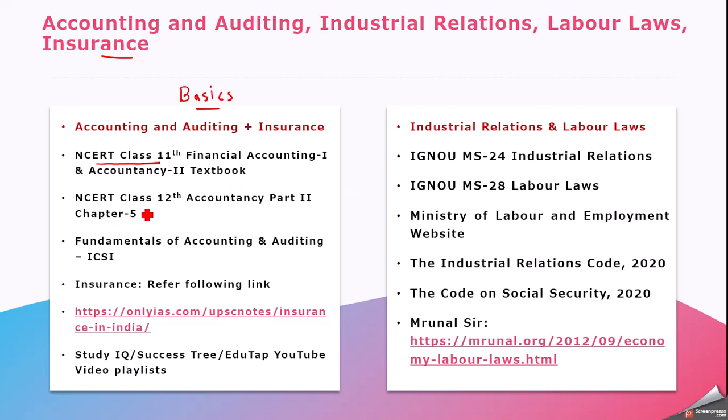Apart from this, you can go with NCERT class 12th Accountancy. Only one chapter is to be read, chapter 5. Afterwards, if you are looking for any other material, there is one very good material by ICSI, Fundamentals of Accounting and Auditing. This covers auditing as well, and it is written in very simple language. Simply type this in Google and you will get the PDF.